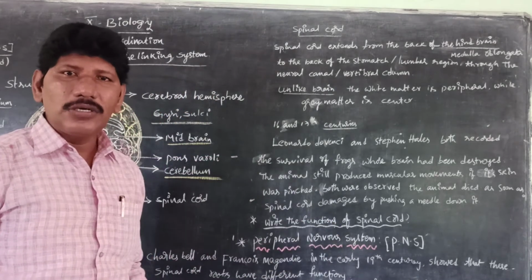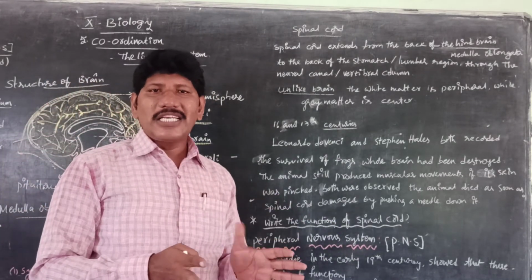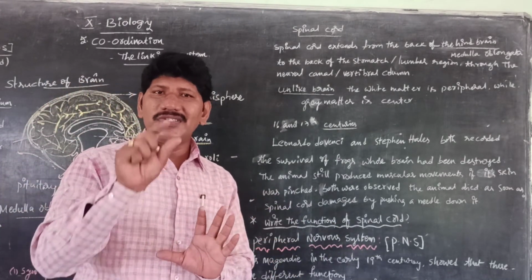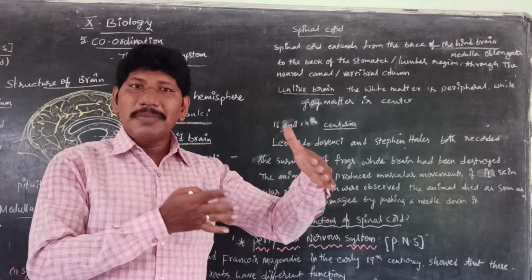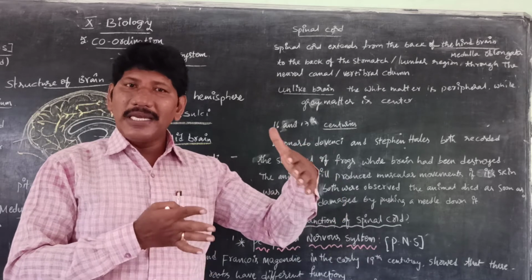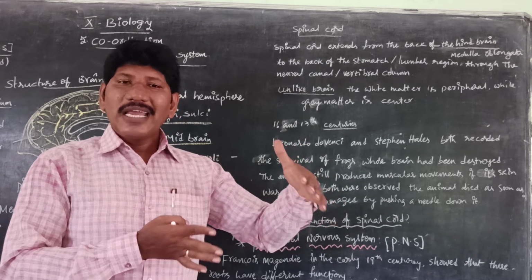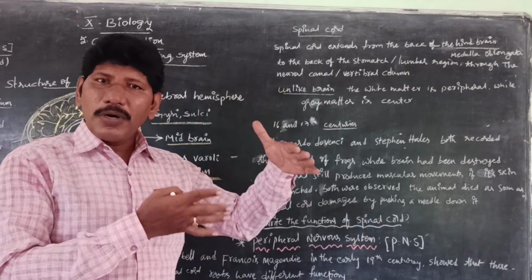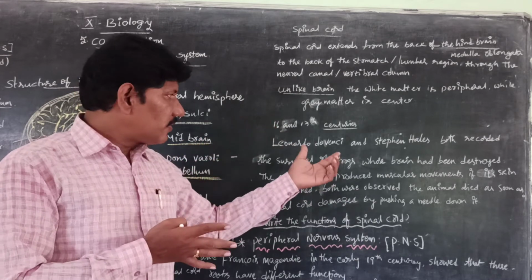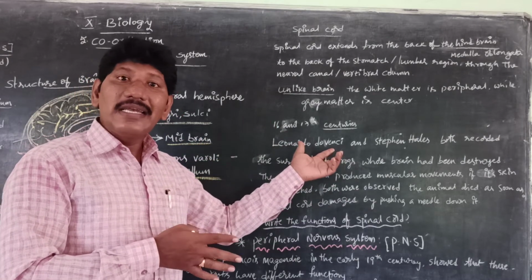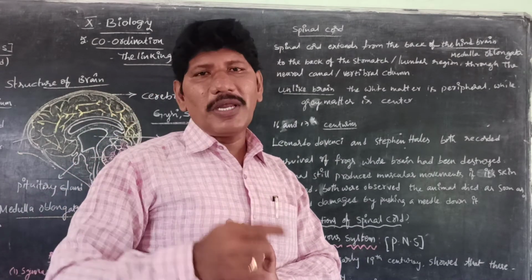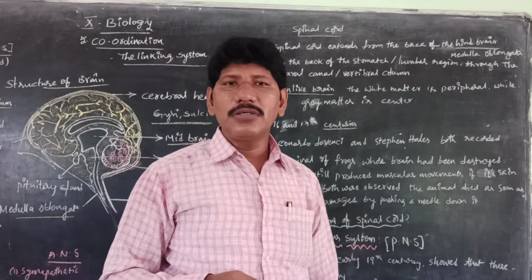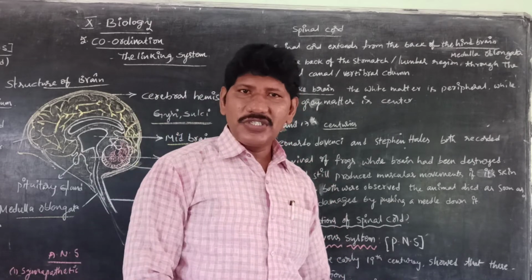Then we are moving to another classification. Till now we discussed the CNS, central nervous system: brain and spinal cord, brain portions, brain functions, brain structure. Next, spinal cord, spinal cord importance, the scientists' observations, the reflex arc, importance of the spinal cord. Next, we move to the peripheral nervous system.